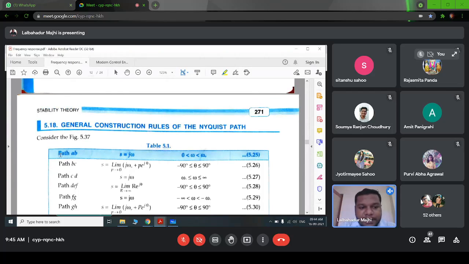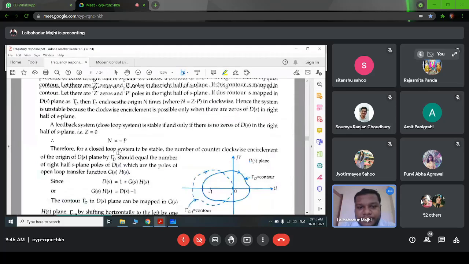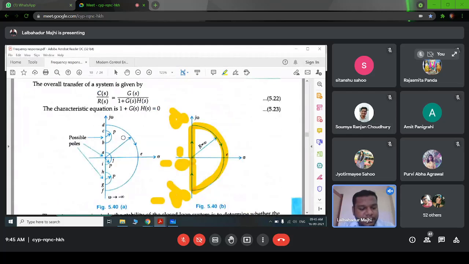So let's first consider this path AB. Path AB here is this one in this diagram. Path A to B means we are increasing from this point, which is almost 0.